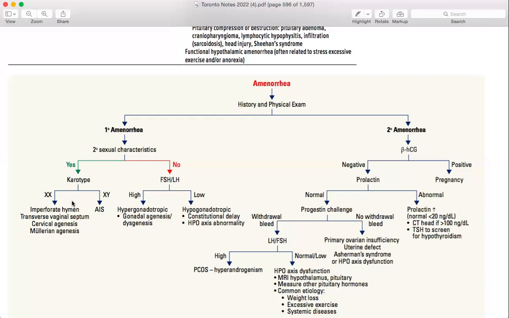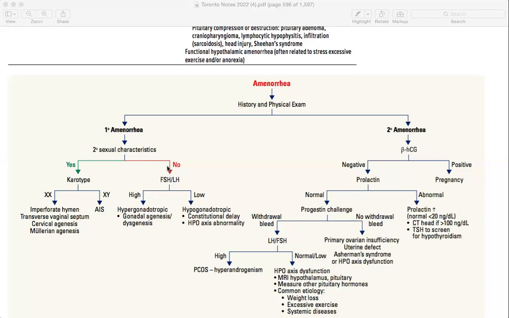So it might be that at that particular point that particular organ is affected. So what we are going to do is check for that, maybe the hymen is imperforated, transverse vaginal septum, cervical agenesis, Mullerian agenesis. These things you will read more about in pediatrics.